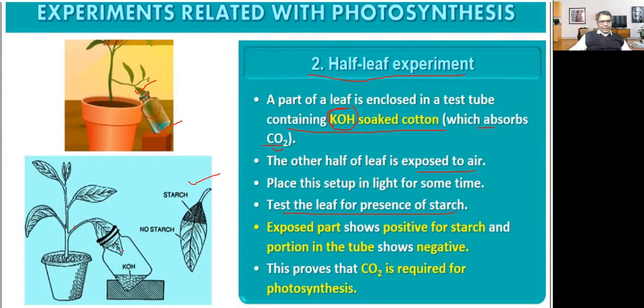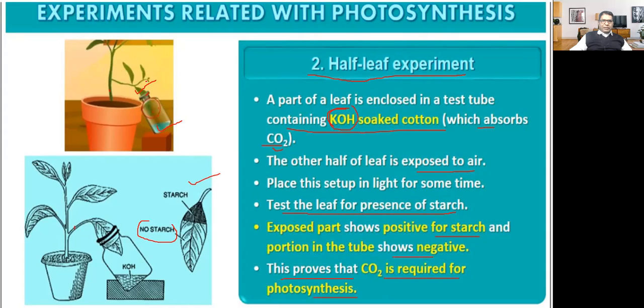Now that area which was enclosed in the test tube, that area will not give the starch test. Why? Because it was not exposed to the environment. So the exposed part shows positive for starch and the portion in the test tube shows negative. This proves that carbon dioxide is required for photosynthesis.